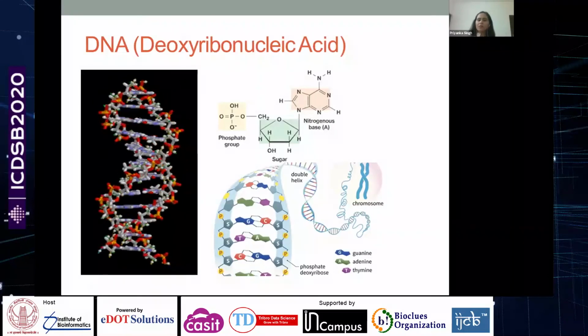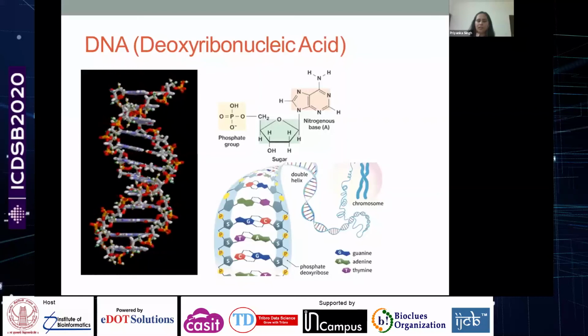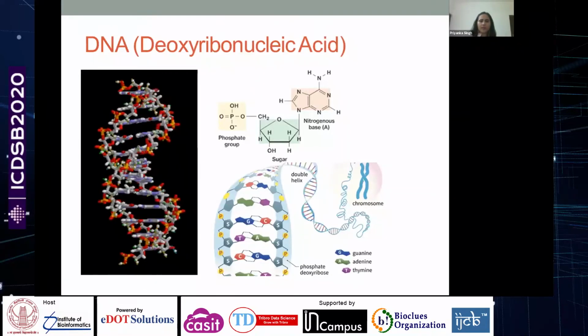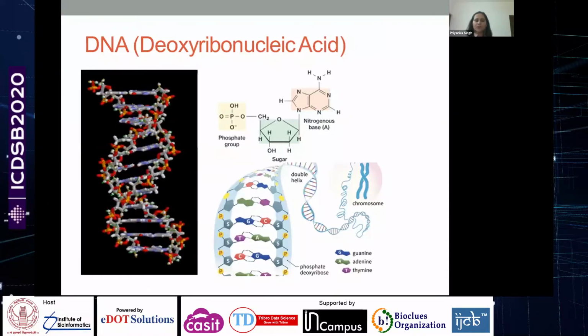There are certain rules by which this DNA is organized. If you remember, there was a lot of contribution from different fields.